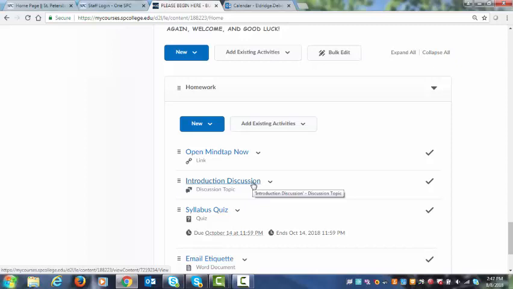Now, you also have to post to the introduction, introduce yourself, tell us a little bit about yourself. Don't just answer questions, just go ahead and tell us about yourself. What are your time constraints? What do you do for a living? What's your family life like? Just some basics so we can get to know each other.